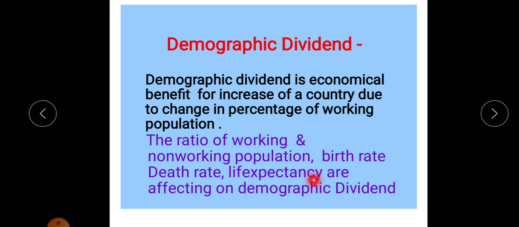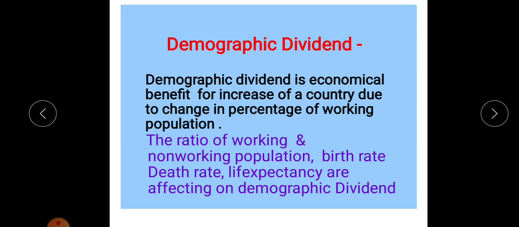If there is a high life expectancy, then the working capacity of people is also high and they can work for a maximum number of years, even at 65 and above, 65 or 70 also.